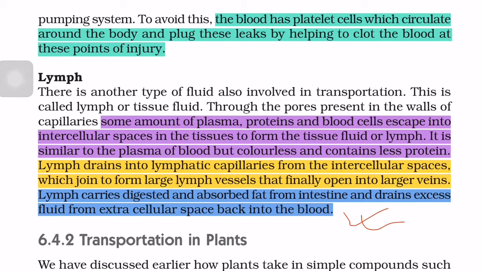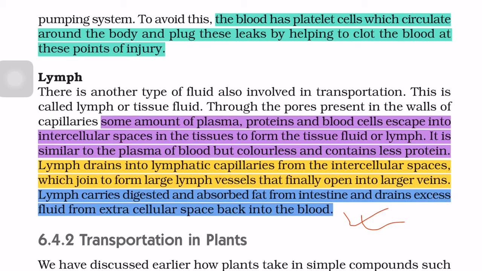These blood platelets, or platelet cells, help to clot the blood and plug the leaks. There is a long process involving the production of some hormones. In this section, that means in your class, the process of clotting is not described.